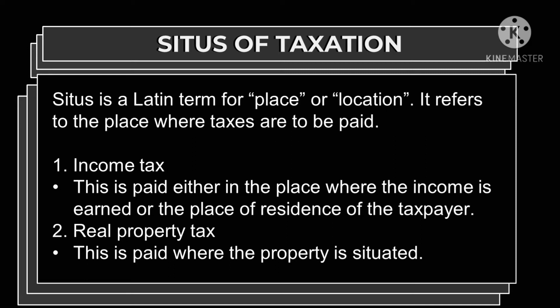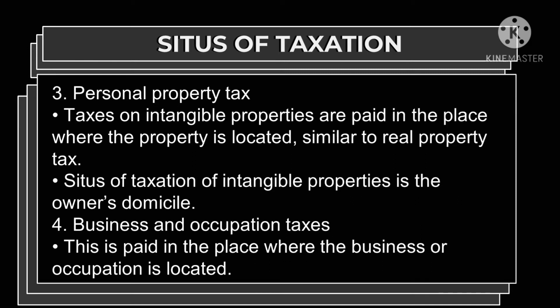This is paid where the property is situated. Third is personal property tax. Taxes on intangible properties are paid in the place where the property is located, similar to real property tax. So the situs of taxation of intangible properties is the owner's domicile. Domicile is relevant to an individual's personal law, which includes the law that could govern a person's status and their property.